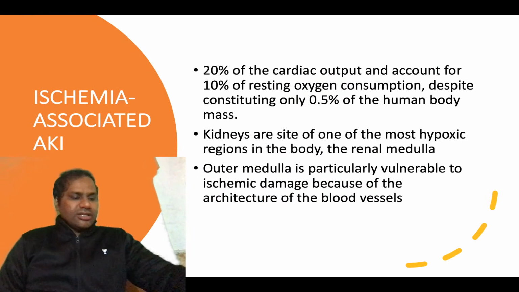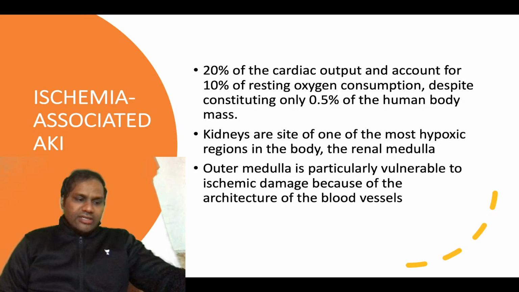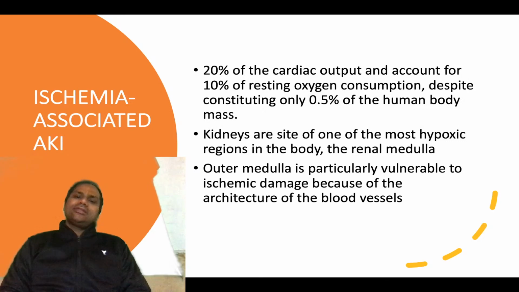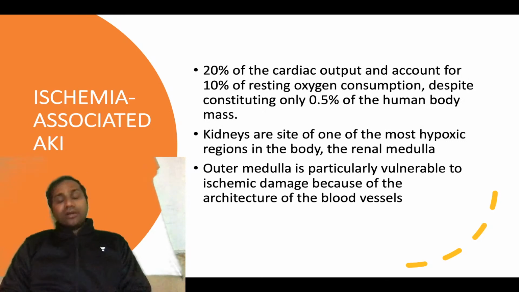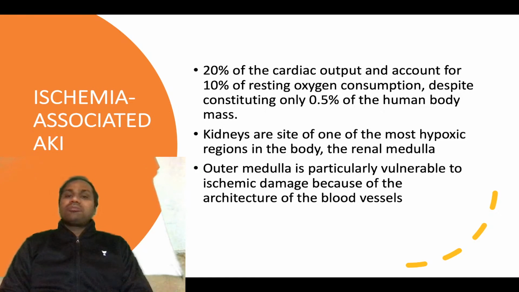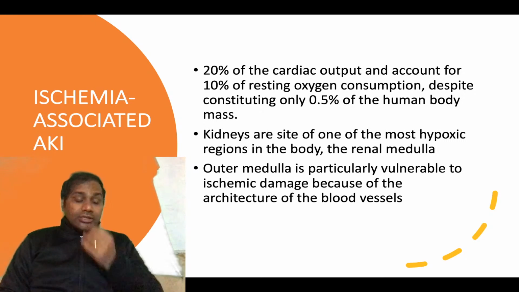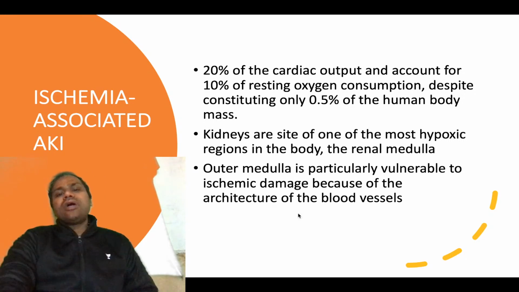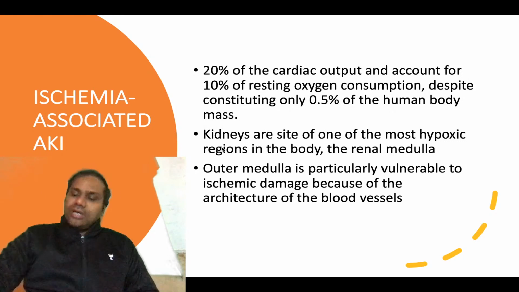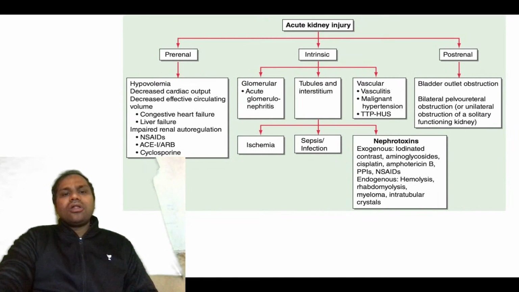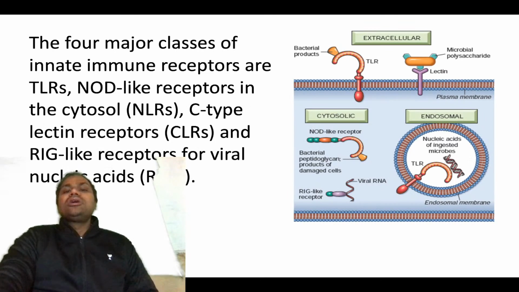Okay, so that is an important thing you need to remember. If you read the pathophysiology of sepsis, that will help you revise chapter number 2 and your autoimmune disorders chapter. Both chapters will help you revise that topic. Another type of kidney injury is ischemia-associated AKI. We talked about kidney injury, which can be caused by ischemia, and this can be because of your DAMPs and PAMPs.